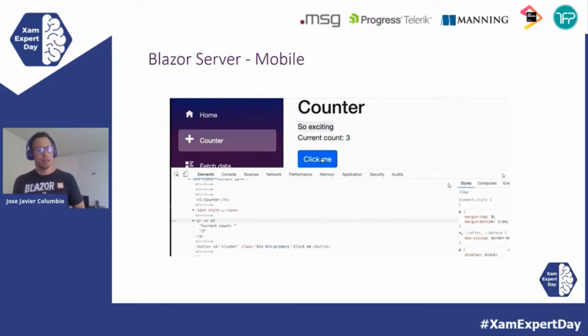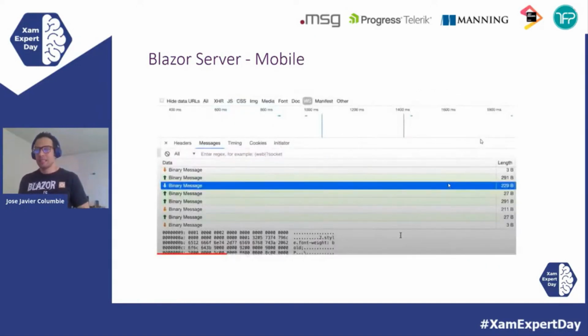Let's look at this GIF quickly. This is an example where you click a button, we increment the count and make the label bold. If you look at this, the only thing being sent to the client is that font-weight bold style. That's the only thing being refreshed. If you remember Web Forms, if you remember MVC, pretty much the whole screen flashes, and you see that everything got refreshed. Everything was a big callback. Here it's really efficient: only the part that changed is the only thing that needs to be sent. So really efficient and really fast. Let's see the messages that are being sent through the WebSocket.